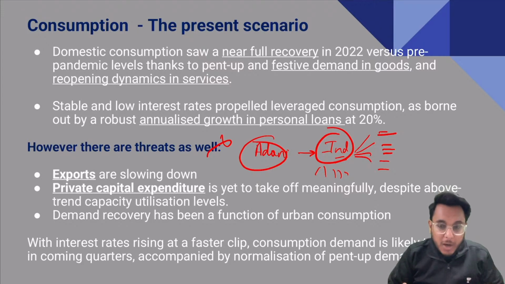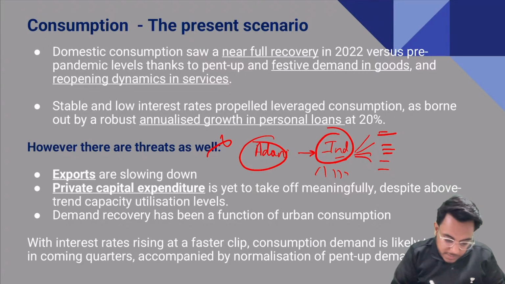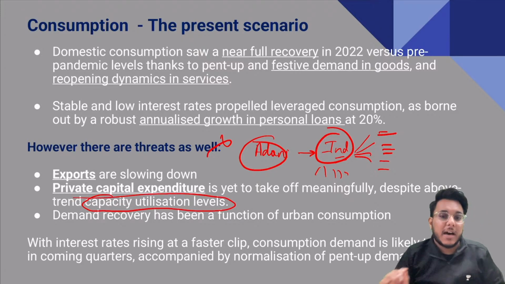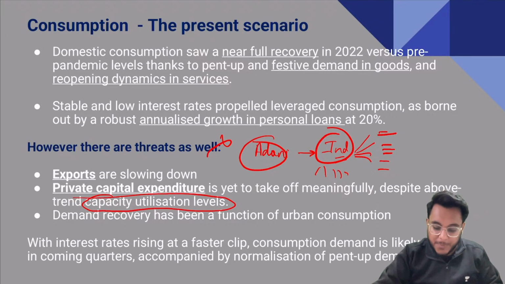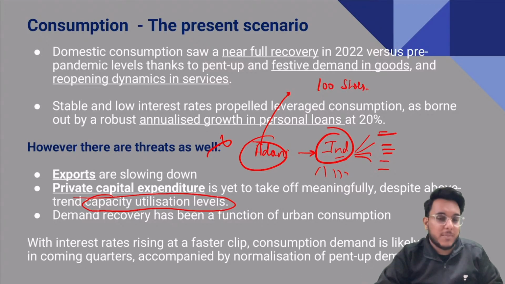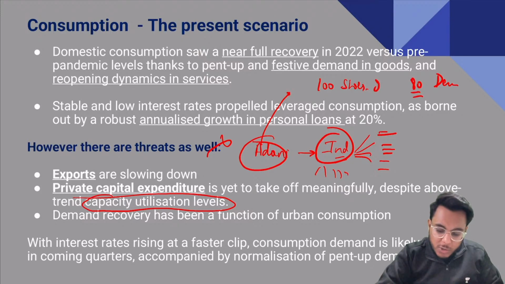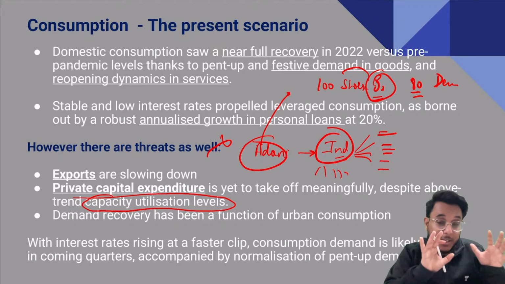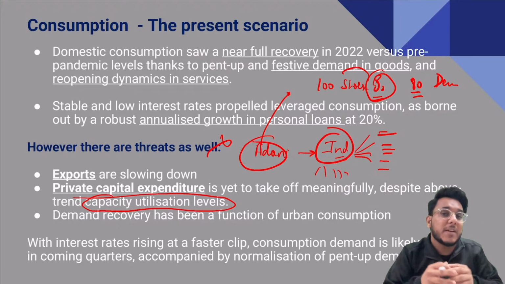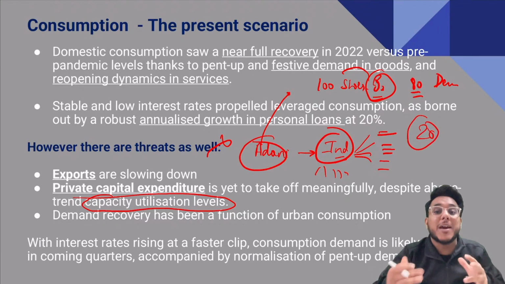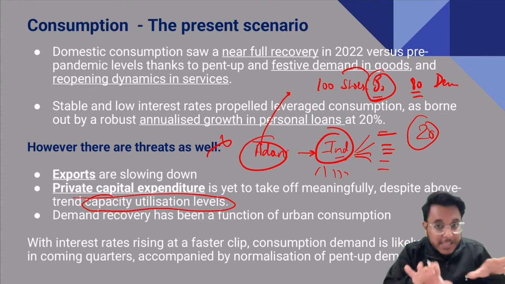Why is it not coming? Because capacity utilization levels are a concern. Now understand this particular thing. Suppose there is one industry, and let's say this industry can manufacture shoes. It can manufacture 100 pair of shoes in one particular period. Now let's say today the demand is 80, and the industry is also manufacturing 80. Is it clear? The capacity is to manufacture 100 shoes, but the corporate is manufacturing just 80. So it means 20 more pair of shoes it can manufacture in this particular capacity.